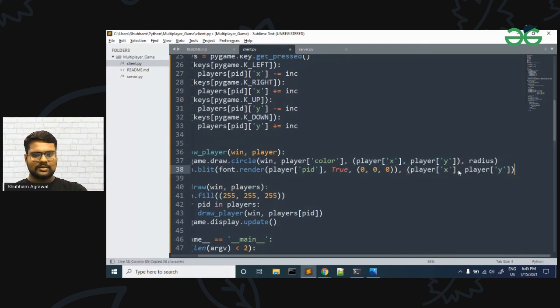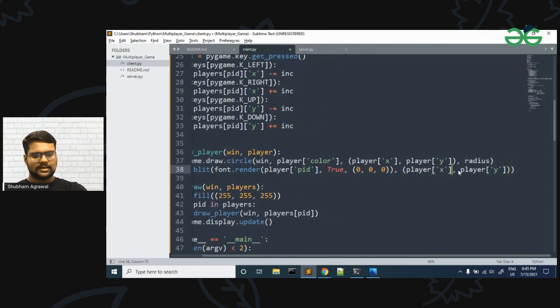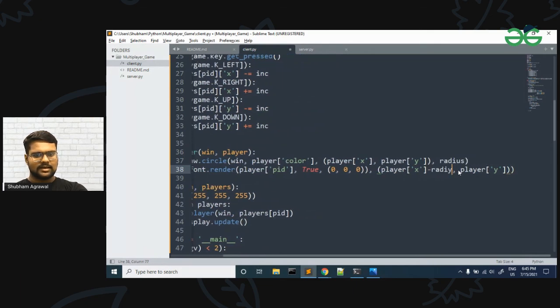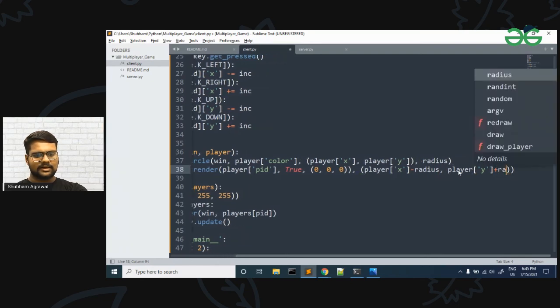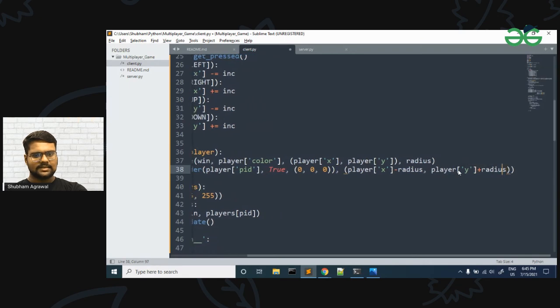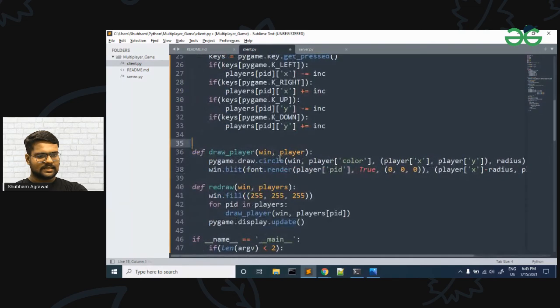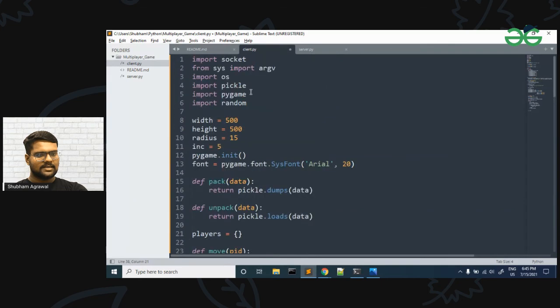Let me also subtract the radius so that it comes in the center and at the bottom. I'm adding the radius value to the y coordinate and subtracting the radius value from the x coordinate, so that the text comes below and at the center. This is going to display our text in our window. Also let me increase the radius, let it be 20, and let the increment be 10. Now let's run this code.